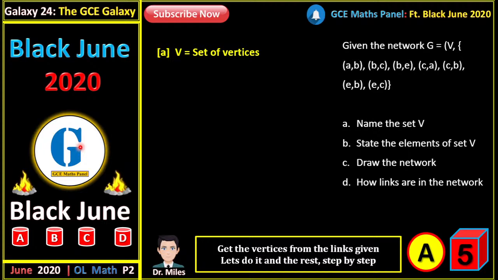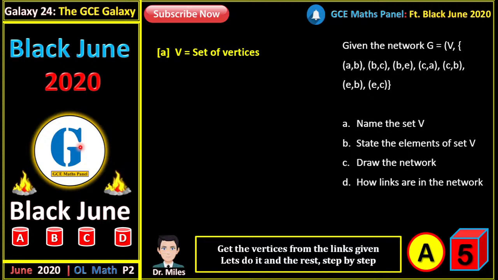So V is the set of vertices. It can equally be called the set of nodes. And the second set that's been given after the V, which comprises ordered pairs, is the set of arcs or links. So V is the set of vertices.